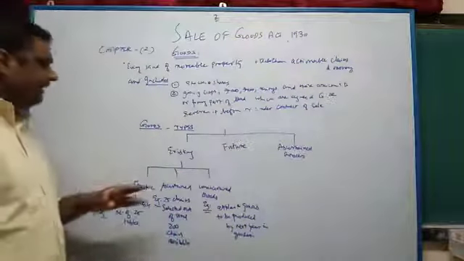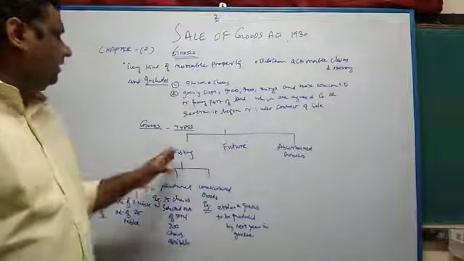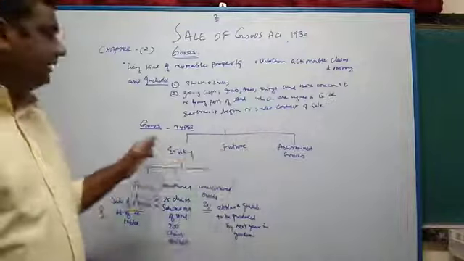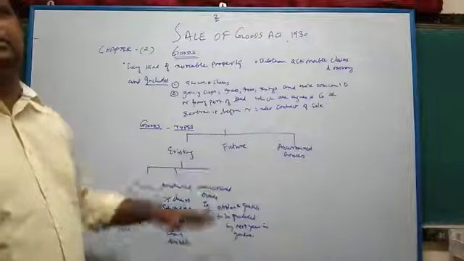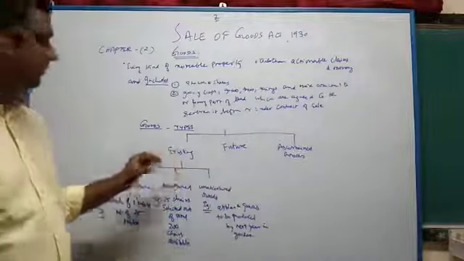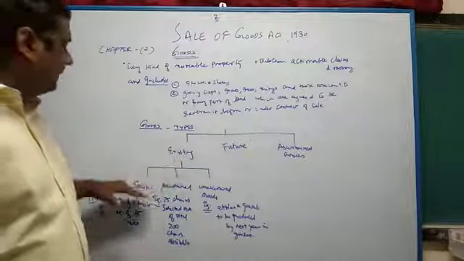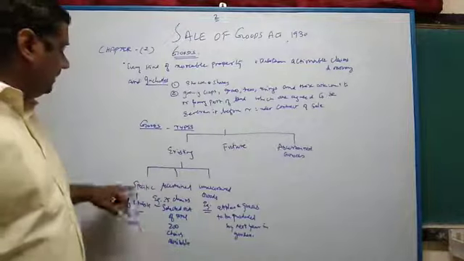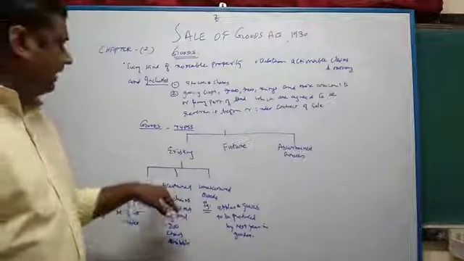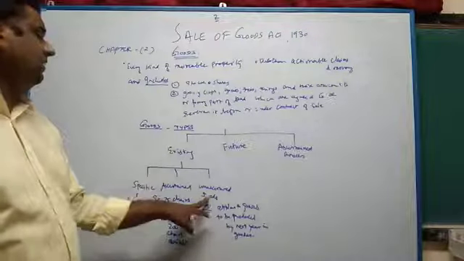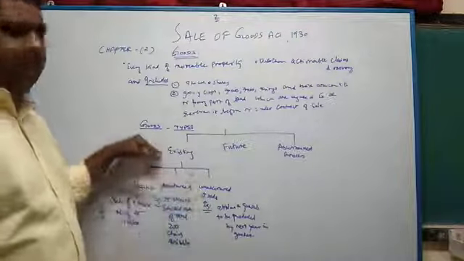Basically speaking, ascertained goods can also be part of existing goods. So literally speaking, the main classification is existing and future goods. Existing is also known as present goods, and the second is called future goods. Existing goods, or present goods, are again subclassified into three types: specific goods, ascertained goods, and unascertained goods. These are the three subcategories within existing.